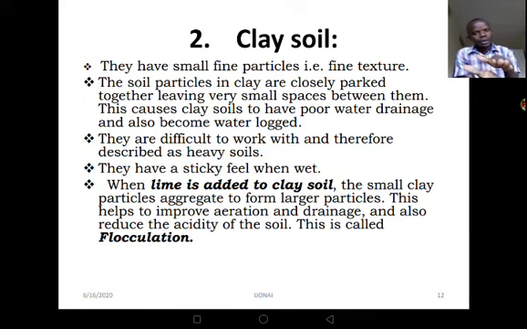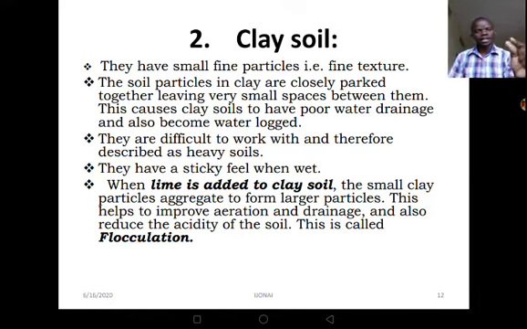By the way, when they are closely packed together, this causes clay soil to have poor water holding and poor water drainage, and eventually this can make the soil waterlogged. Waterlogged soils are soils which cannot easily lose water after it has rained. The clay soils are very difficult to work with, and therefore they are described as heavy soils.